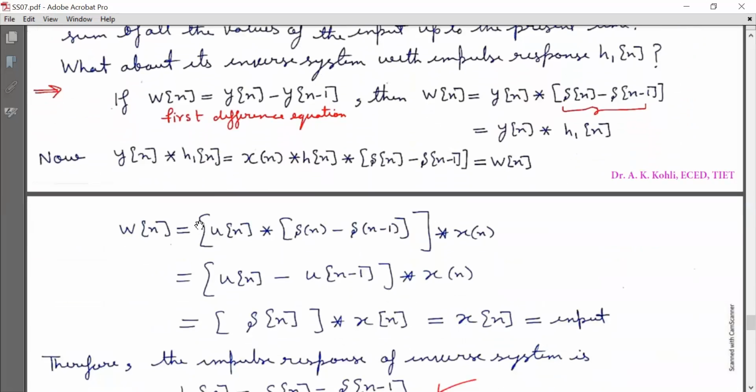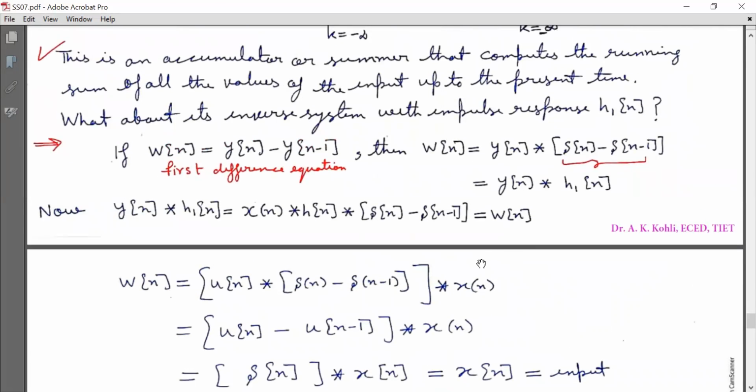Now w[n] is equal to, now what is h[n]? u[n] convolved with (delta[n] minus delta[n minus 1]), linearly convolved with x[n]. Now I will open this bracket. u[n] convolved with delta[n] will be equal to u[n]. u[n] convolved with delta[n minus 1] will be u[n minus 1]. So it is (u[n] minus u[n minus 1]) linearly convolved with x[n]. But by definition, u[n] minus u[n minus 1] is equal to delta[n]. So delta[n] convolved with x[n] is equal to x[n], that is the input.